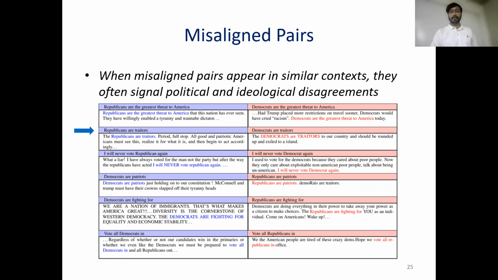Republicans are traitors. Democrats are traitors. I'll never vote Republican again. I'll never vote Democrat again. So no wonder a machine translation method, which has no clue what is Republican and what is Democrat, will think that Republicans in CNN English translates into Democrats in Fox English, and Democrats in CNN English translates into Republicans in Fox English.